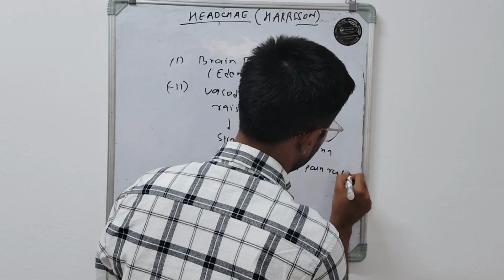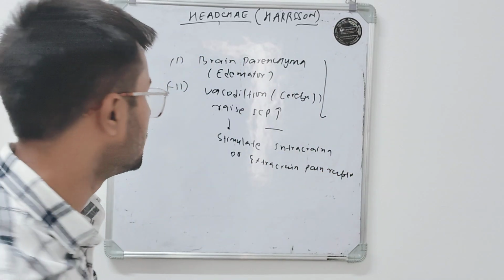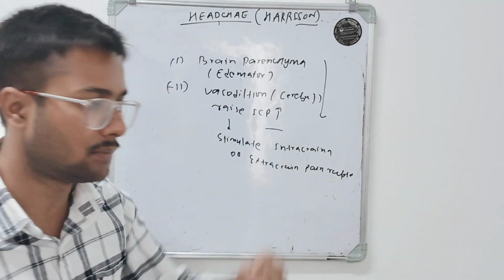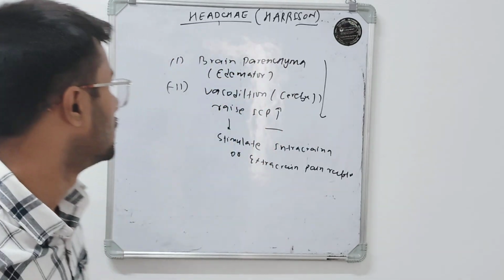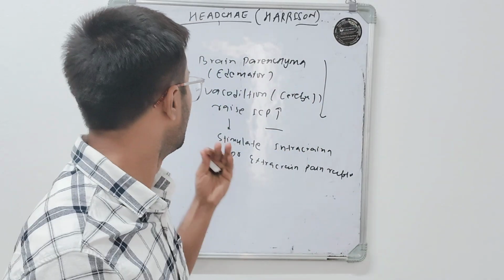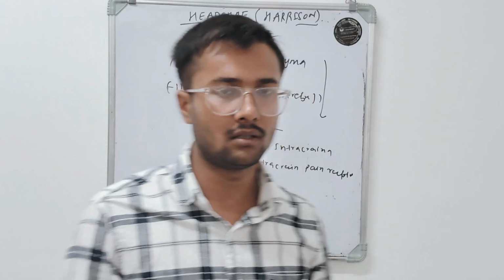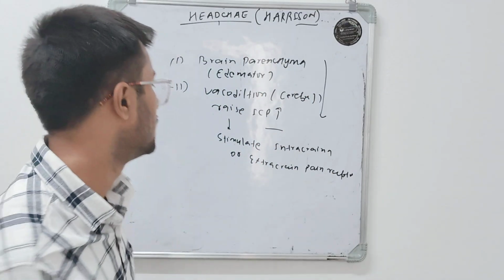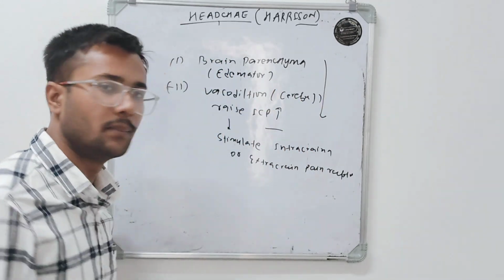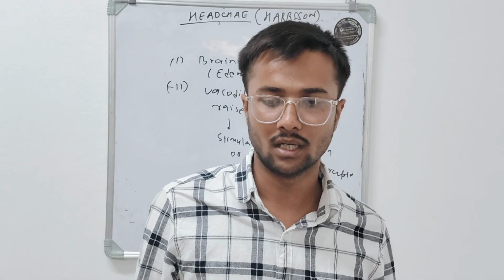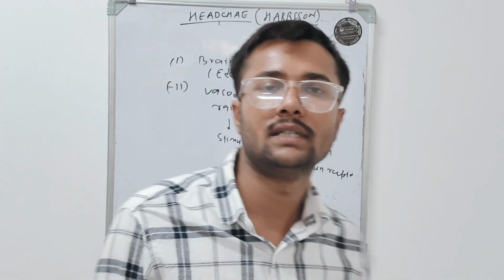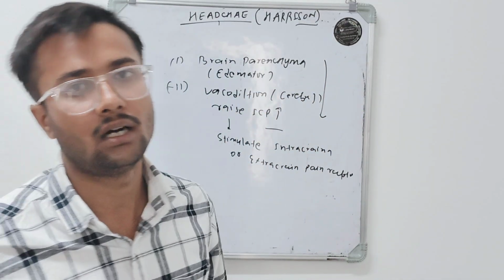pain receptor. Generally there are no pain receptors in the brain parenchyma, but the pain receptors are located inside the cranium or outside the cranium and in the scalp region. So when the brain parenchyma becomes edematous, or there is cerebral vasodilation or increased intracranial pressure, that stimulates the pain receptors. So when the pain receptors get stimulated, you feel headaches. So these are the processes through which the pain originates and you experience pain as a headache.